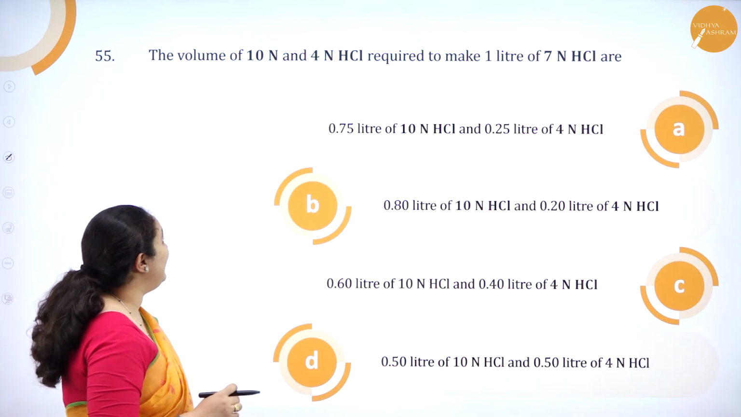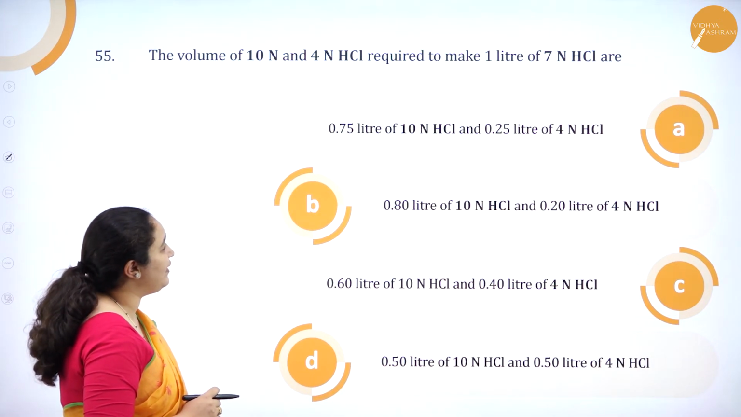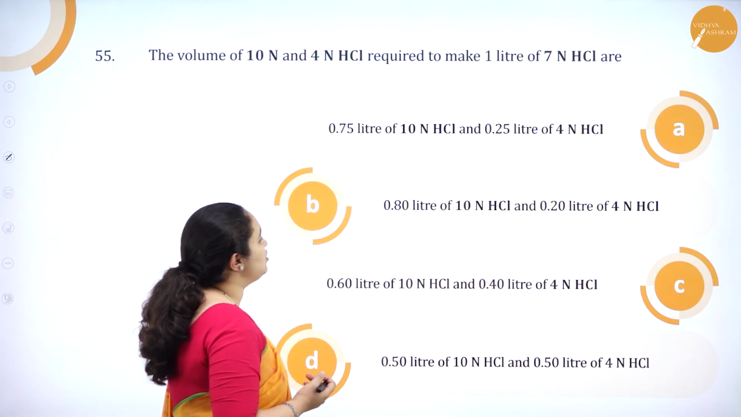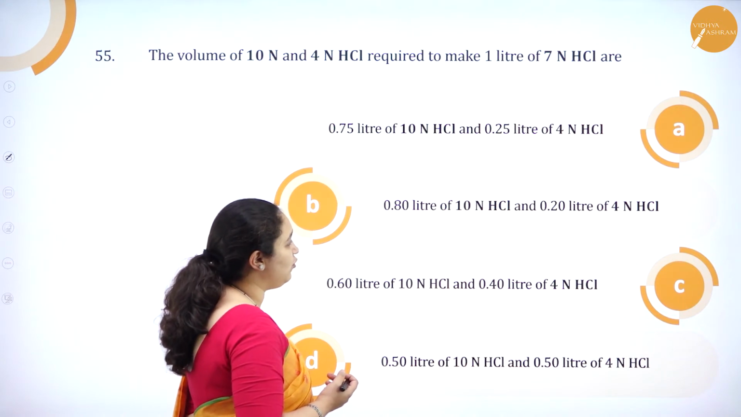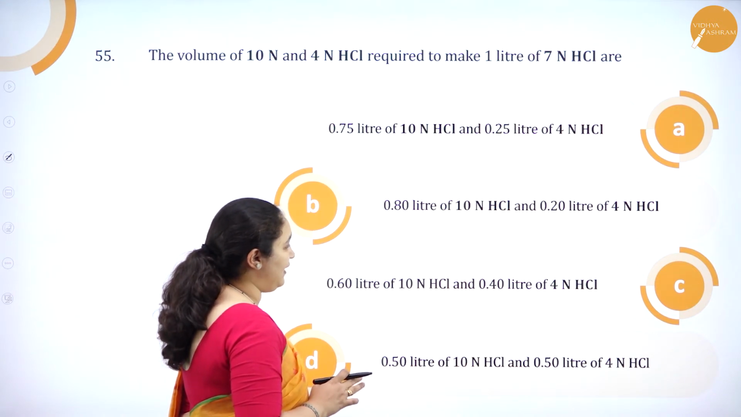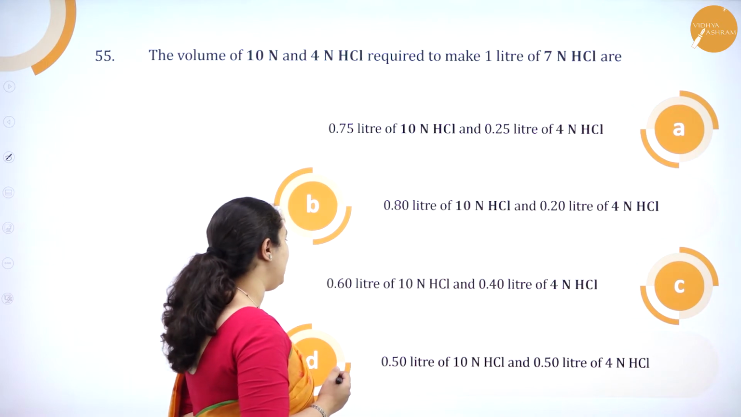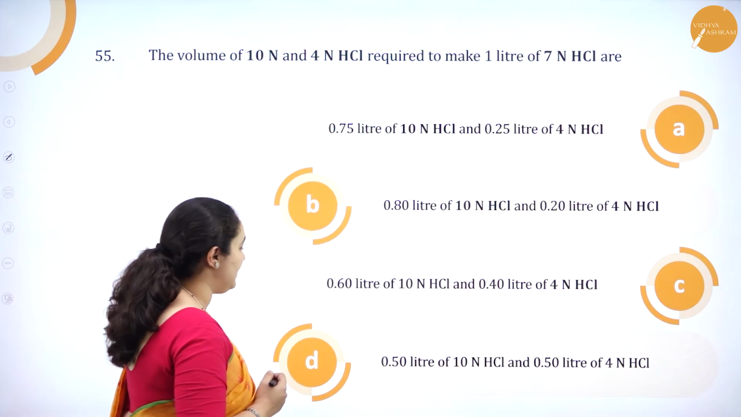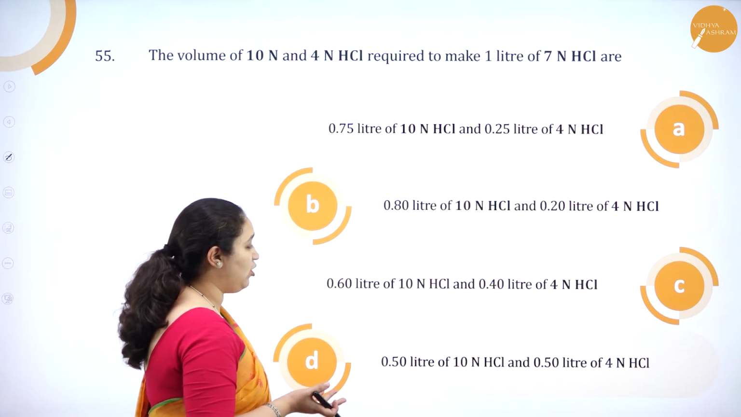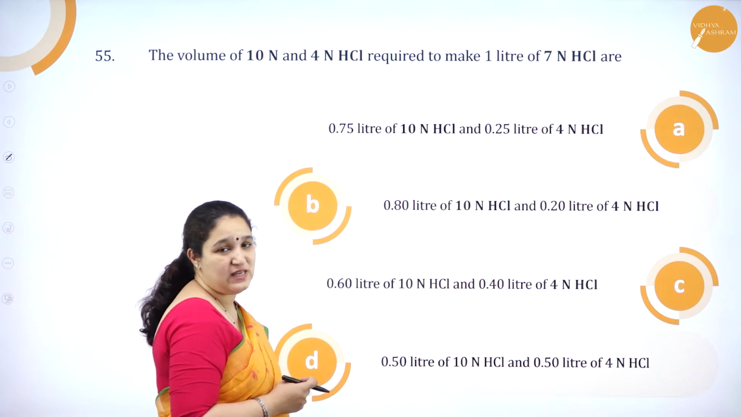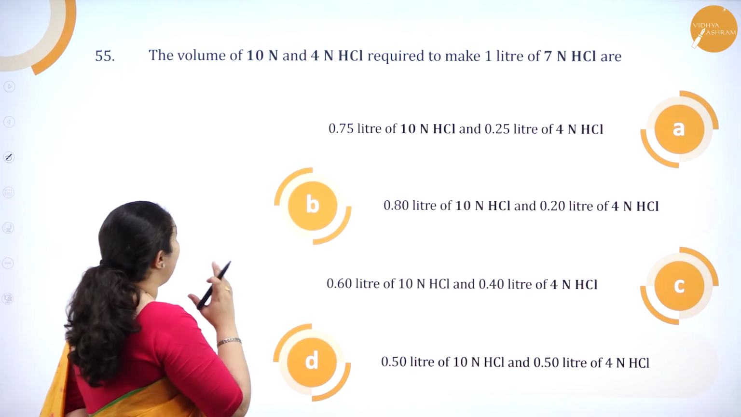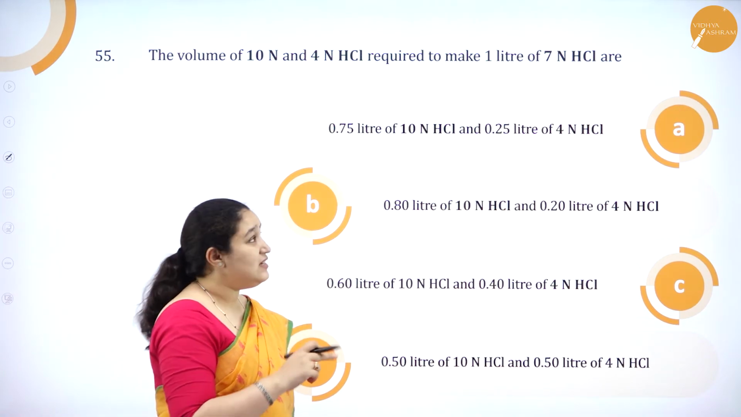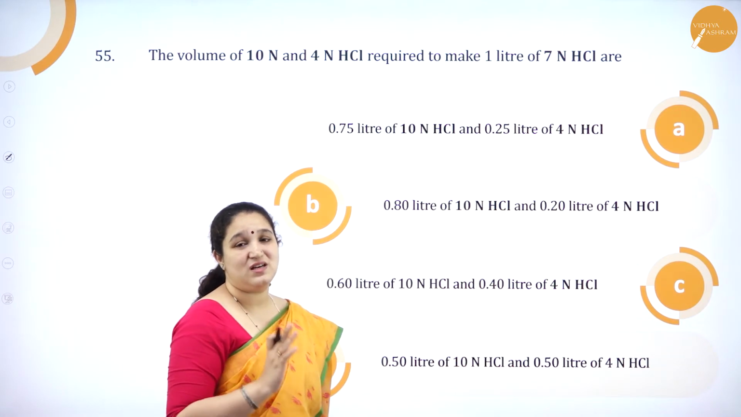The volume of 10 normal and 4 normal HCl required to make 1 liter of 7 normal HCl is: 0.75 liters of 10 normal HCl and 0.25 liters of 4 normal HCl, 0.8 liters of 10 normal HCl and 0.2 liters of 4 normal HCl, 0.6 liters of 10 normal HCl and 0.4 liters of 4 normal HCl, or 0.5 liters of 10 normal and 0.5 liters of 4 normal HCl. So we are going to mix 10 normal and 4 normal HCl, but how much I have to mix to get 7 normal HCl is the question.